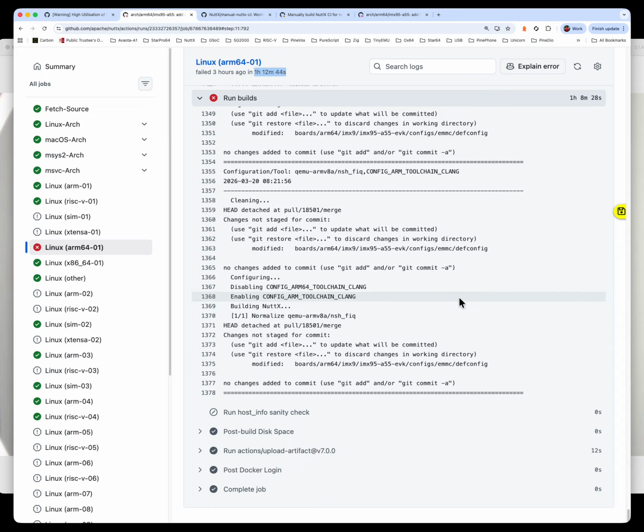And so we wasted 1 hour, 12 minutes of his time. But if we think about it system-wise, we are also wasting our usage of GitHub Runners. We have used up 1 hour, 12 minutes of GitHub Runners in our Apache NuttX account. Now, this 1 hour, 12 minutes is the elapsed time. So this is the time it took to fail.